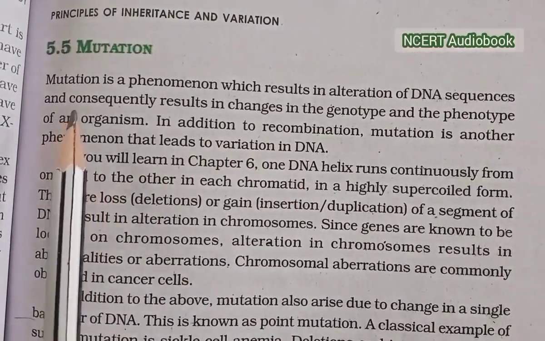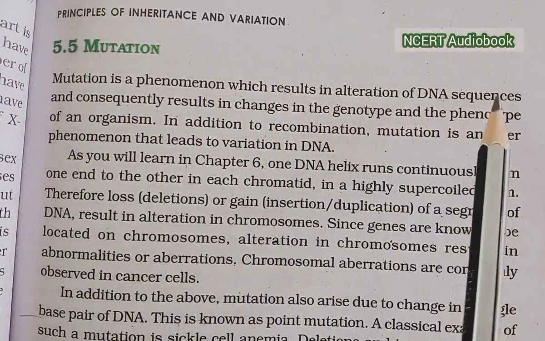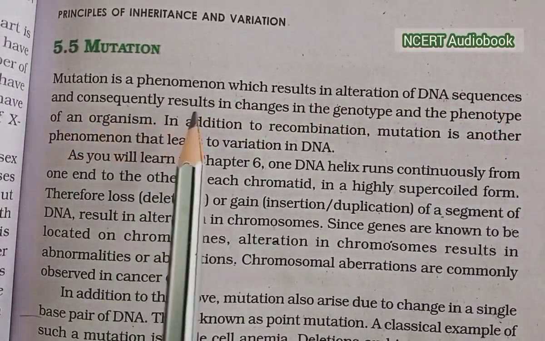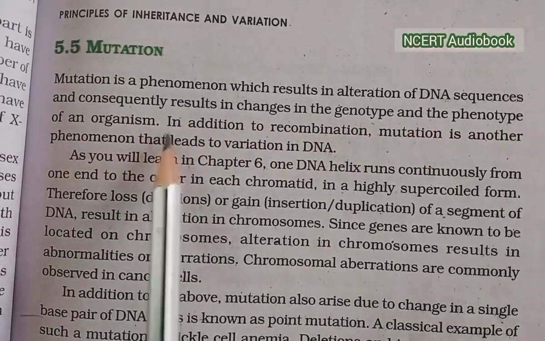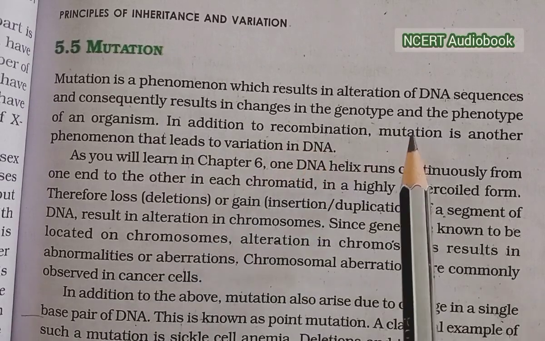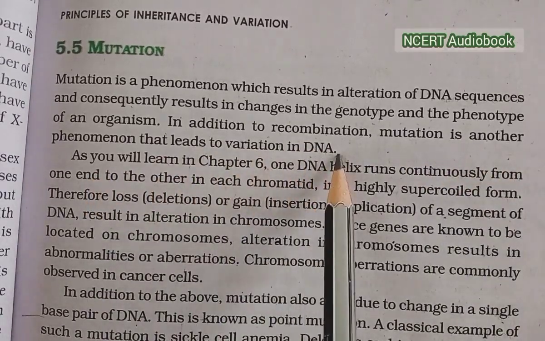Mutation. Mutation is a phenomenon which results in the alteration of DNA sequences and consequently results in changes in the genotype and the phenotype of an organism. In addition to recombination, mutation is another phenomenon that leads to variations in DNA.